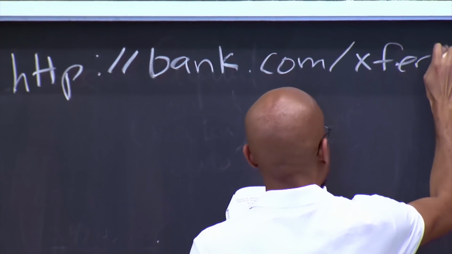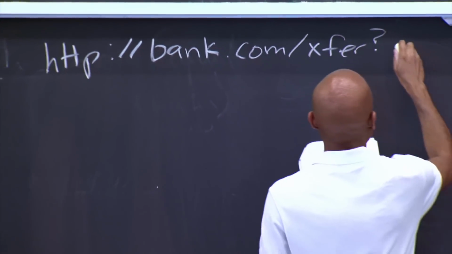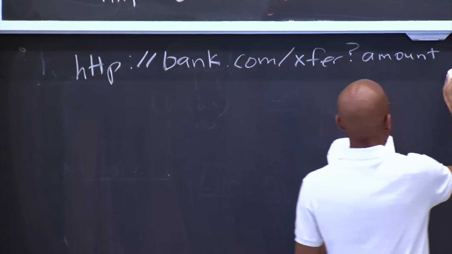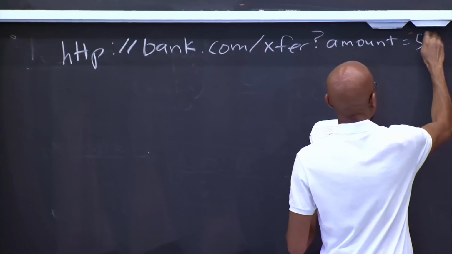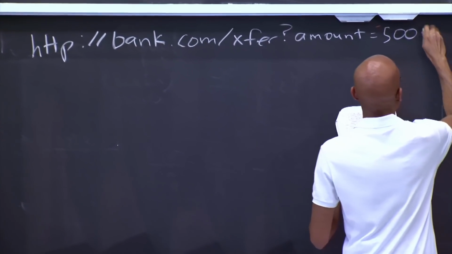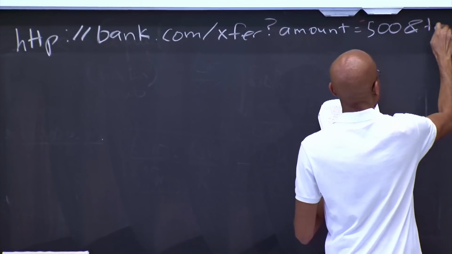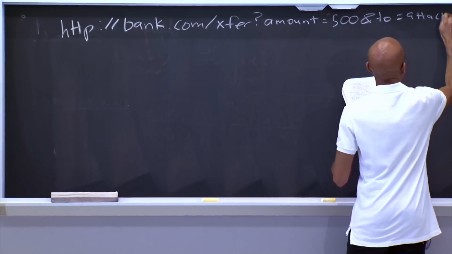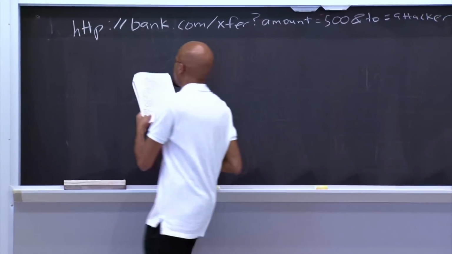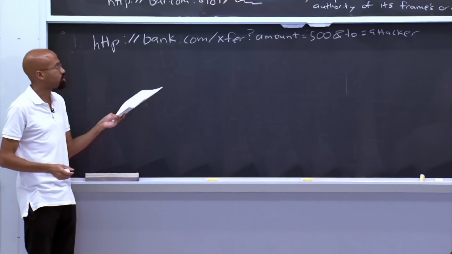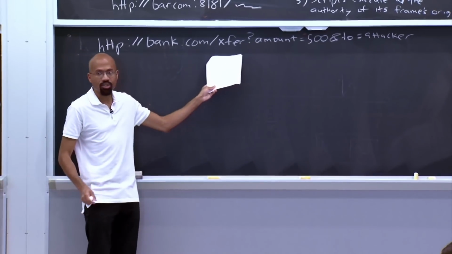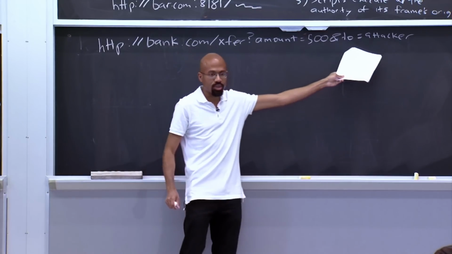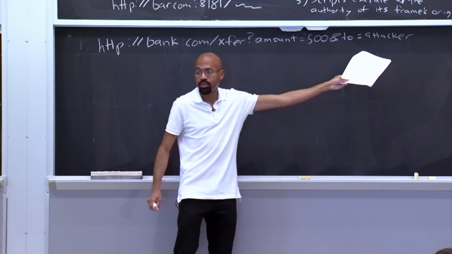And then it tries to mimic what the browser would do if there was going to be a transfer of money between the user and someone else. In this frame that the attacker is trying to create, it tries to invoke this transfer command here. It's saying $500, and that should go to the attacker's account at the bank.